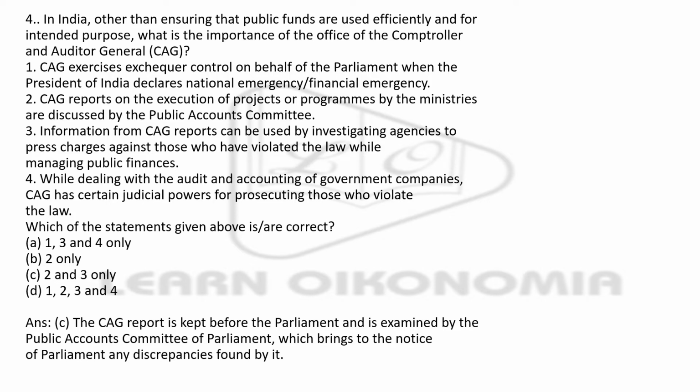Here the right answer is option C. That means only statements 2 and 3 are the right statements here. The CAG report is kept before the Parliament, and this report is examined by the Public Accounts Committee, or the PAC, in the Parliament, and this will bring to the notice of the Parliament if there are any discrepancies.